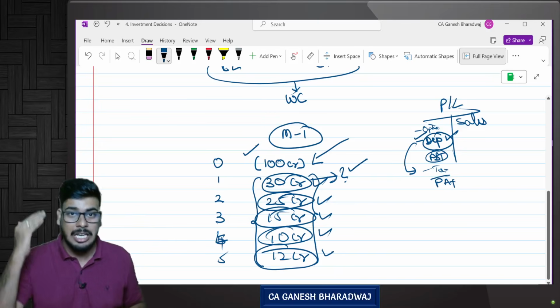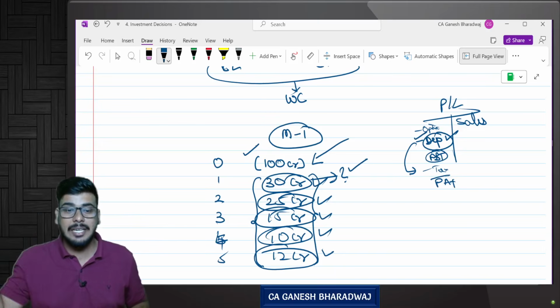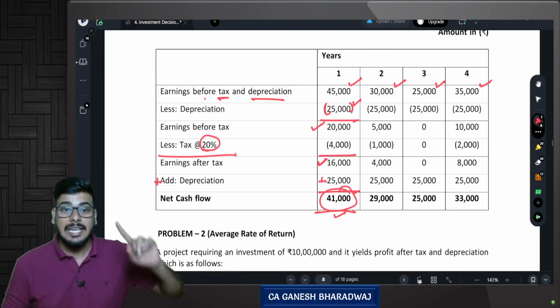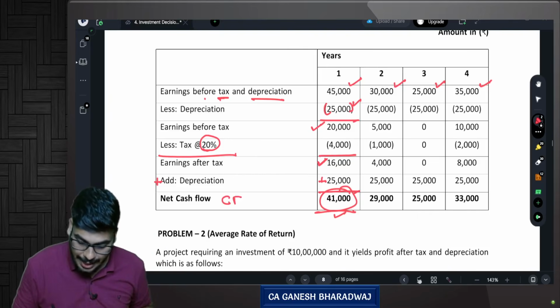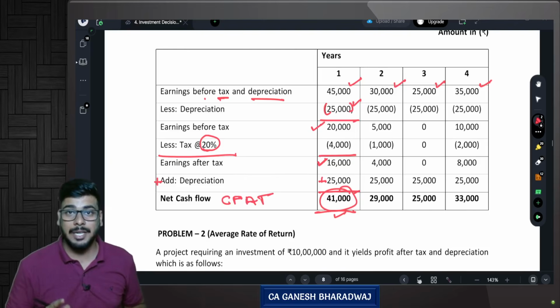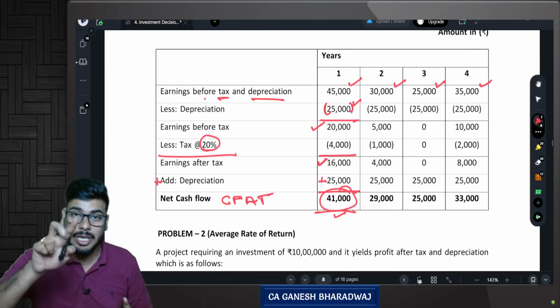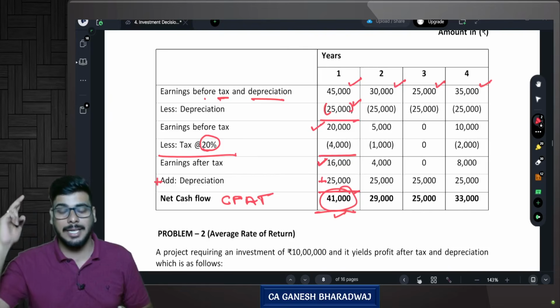Are you clear with this? So whenever I say the relevant cash inflows, it is basically cash flows after tax. Are you clear with this? Remember this word, cash flows after tax. That is, we are considering only cash flows, that too after tax, the post-tax cash flows.